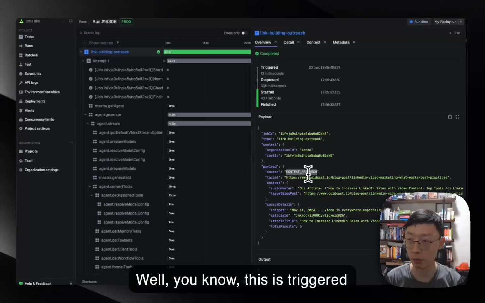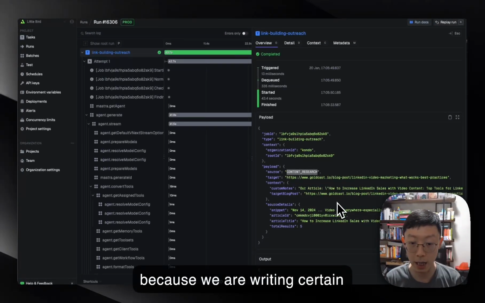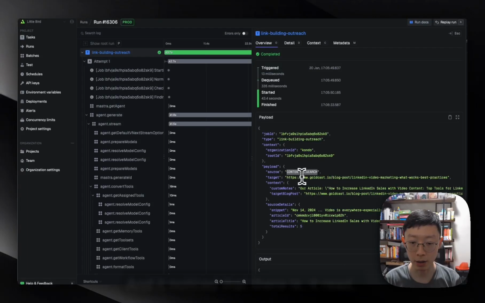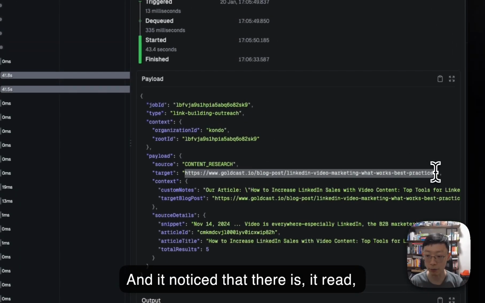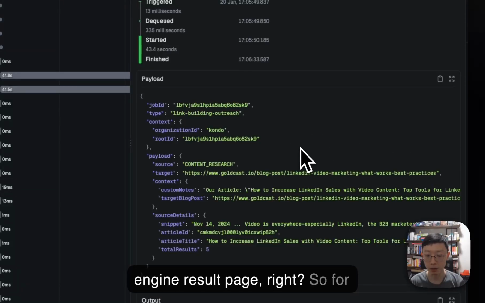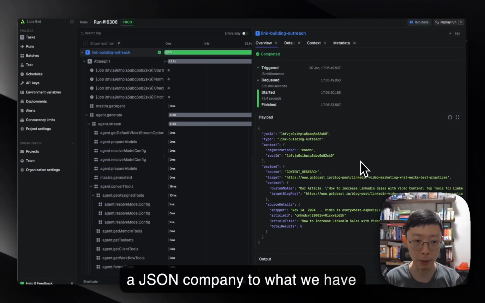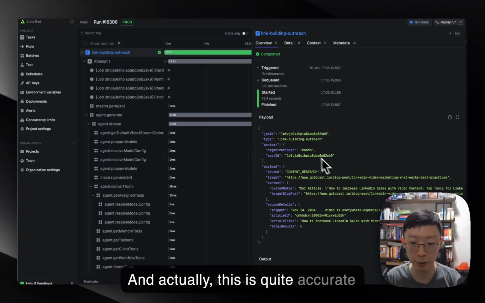This is triggered because we are writing certain articles in our pipeline, and it read this article in the search engine result page. So for that reason, it's an adjacent company to what we have here, and actually this is quite accurate because